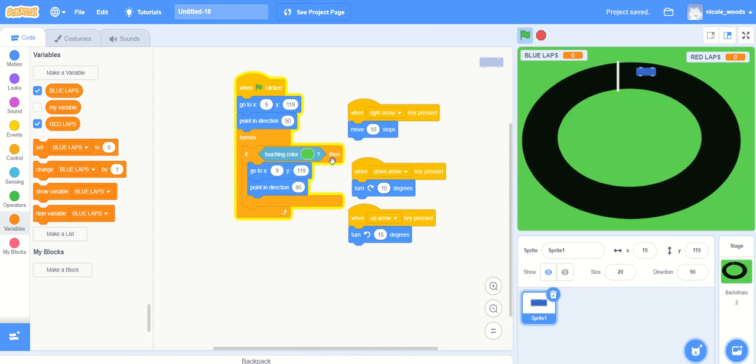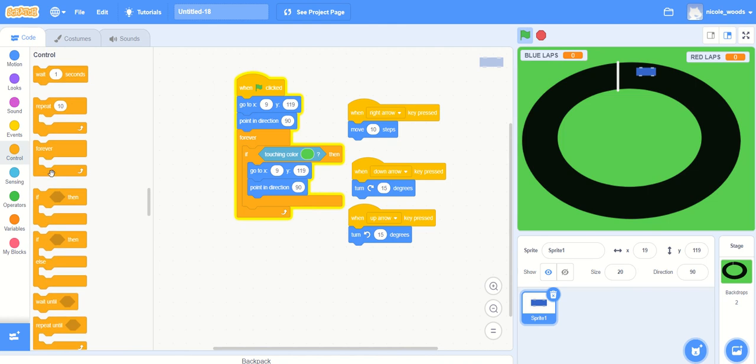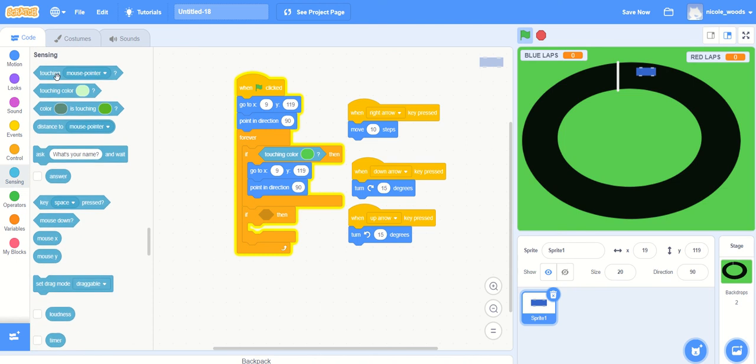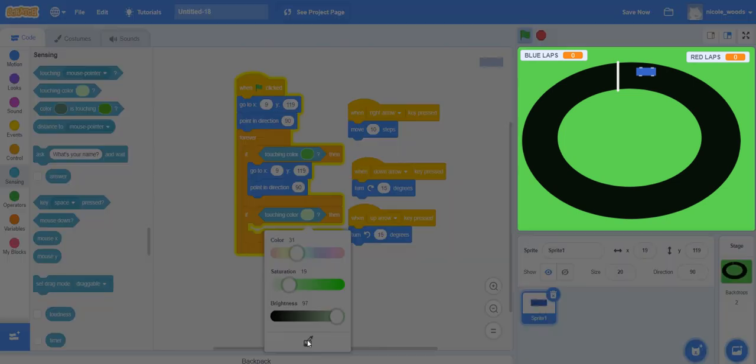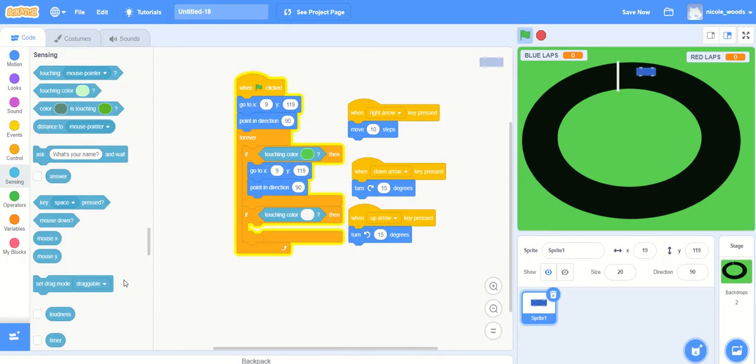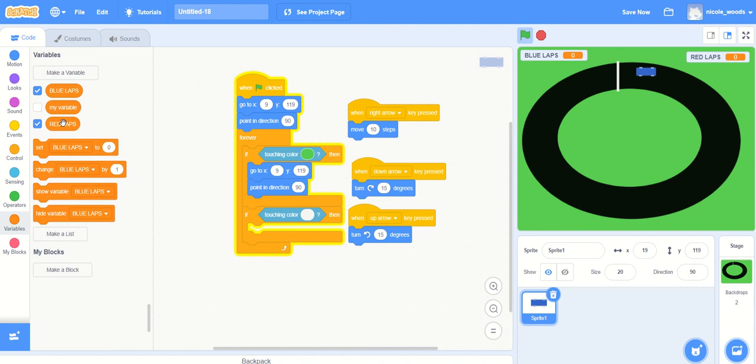So if touching colour green, then go to start position, point direction 90, and let's throw in another if touching color picker, and let's get the white, very careful, got it. Then change our variable blue laps by 1. Okay, let's test it out.